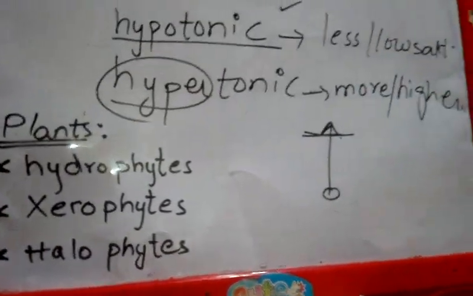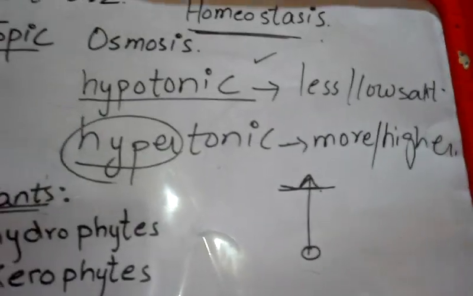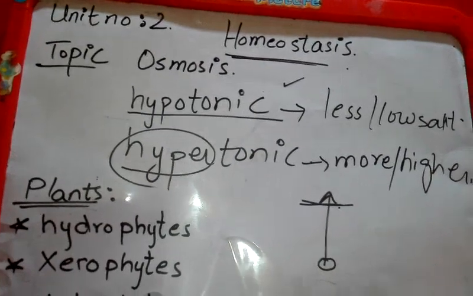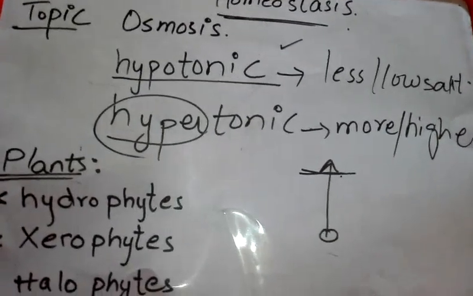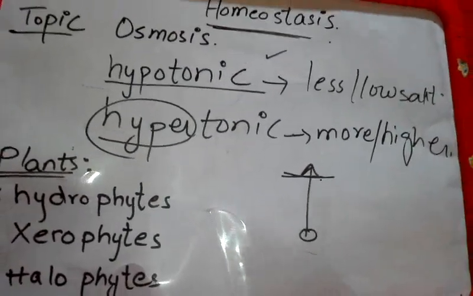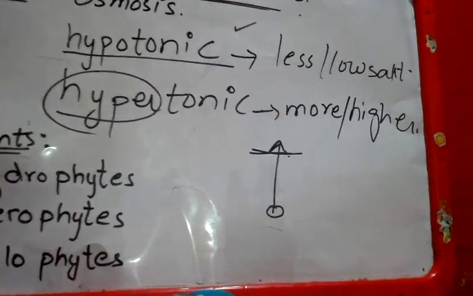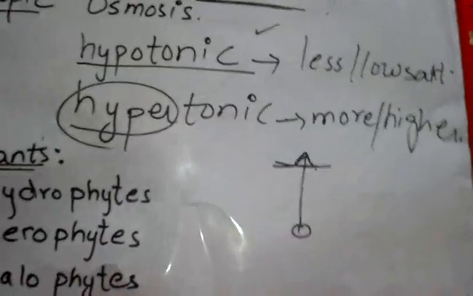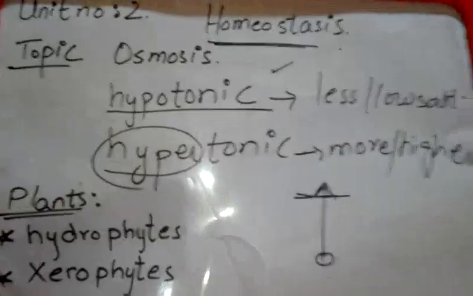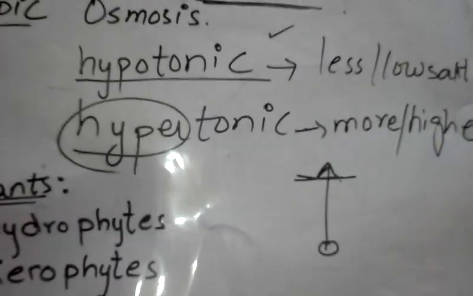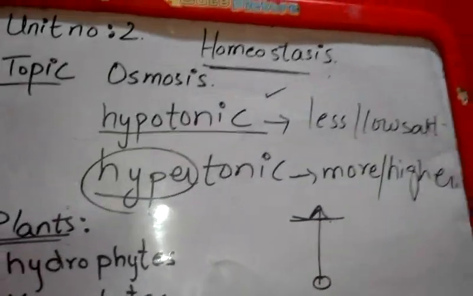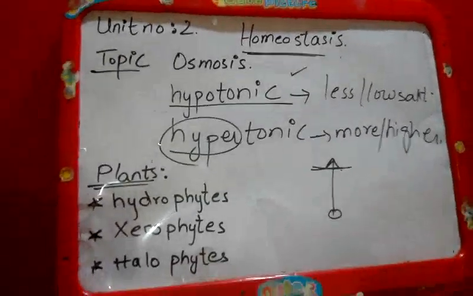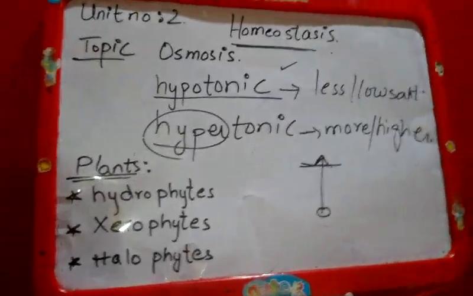Water always flows. You may have seen, if you drop a glass of water, does it flow from lower to higher level at once? No. The concentration is always from where the quantity is low to where the quantity must go. It must be higher. So what is osmosis? Osmosis is the movement of water from lower concentration to higher concentration through a semi-permeable membrane. How plants transfer water from one level to another, we will discuss this.